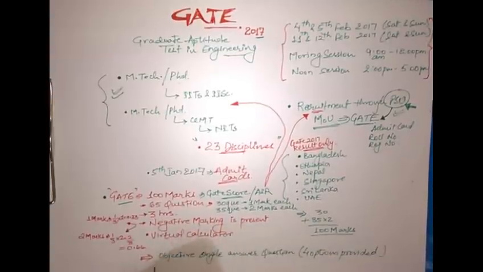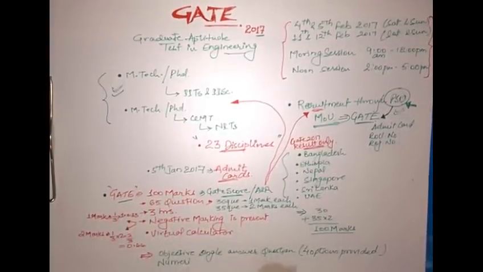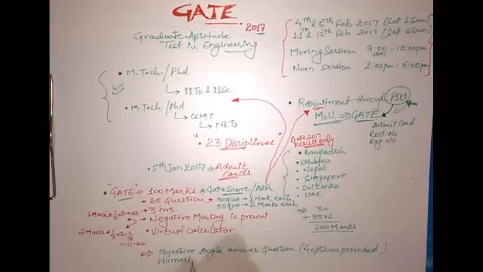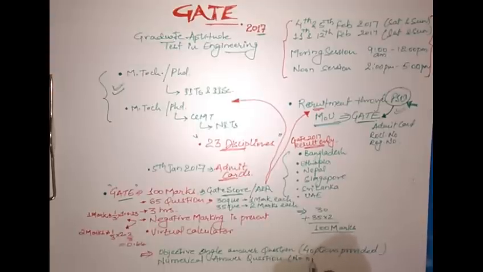And the next one is numerical answer, no option, blank provided.